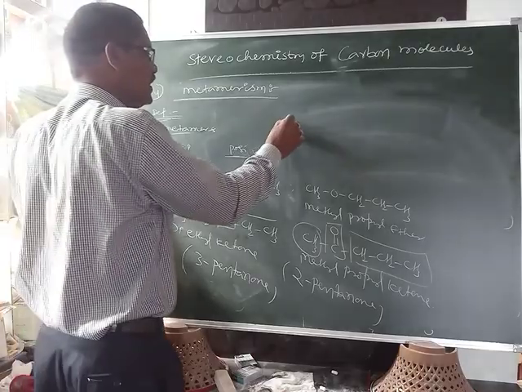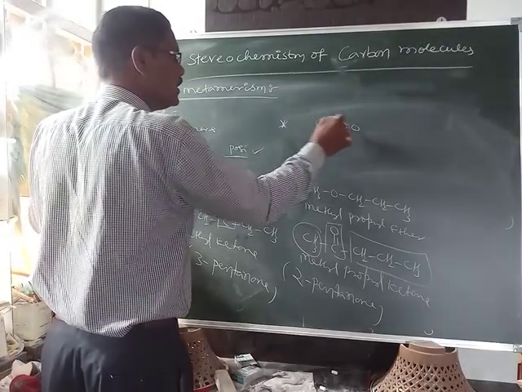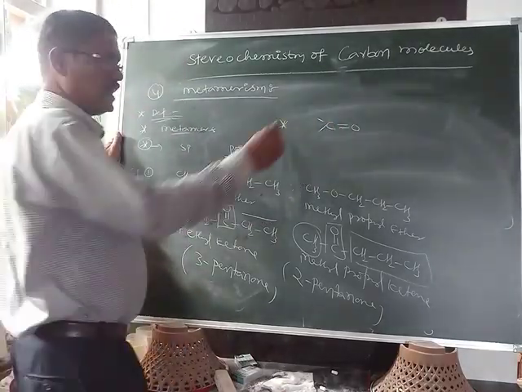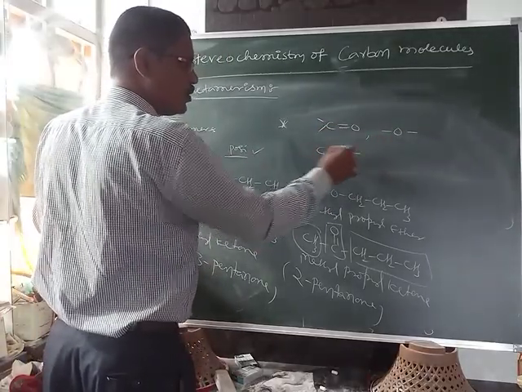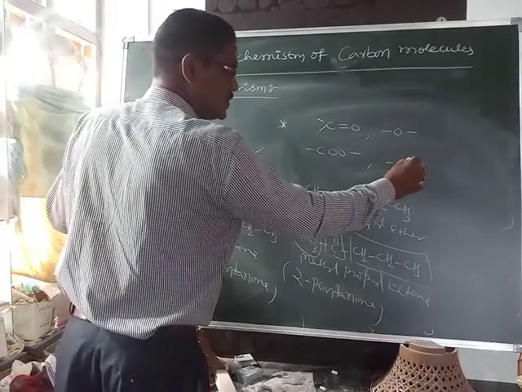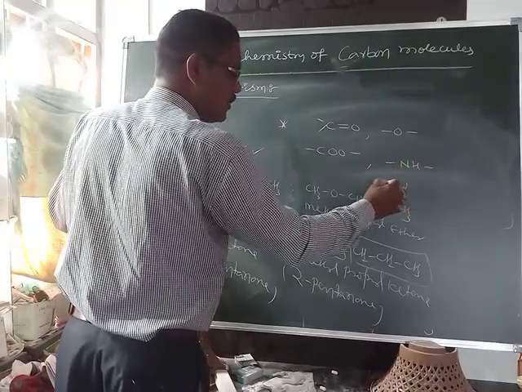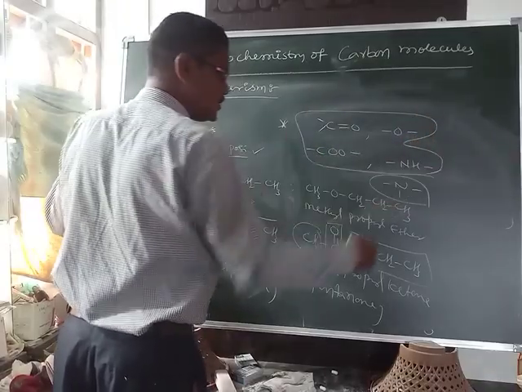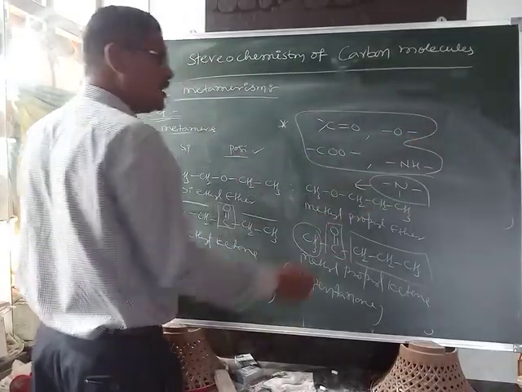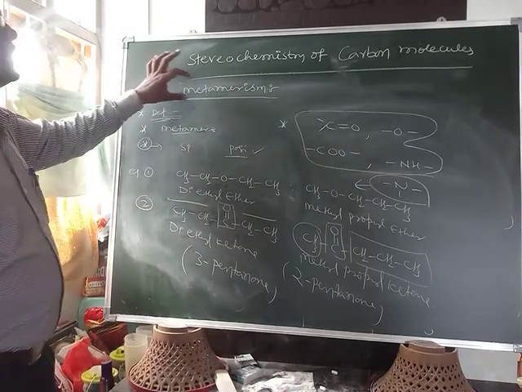One more point: only divalent functional groups like the keto group, O, and the COO ester group, or secondary amine, tertiary amine, and trivalent groups exhibit metamerism.